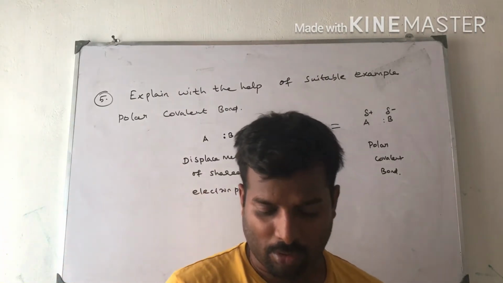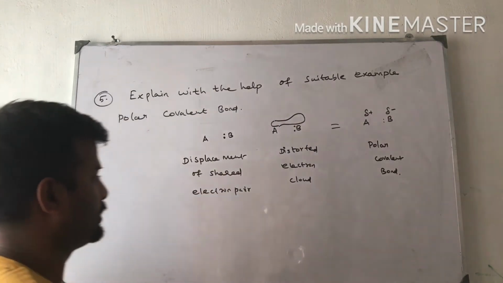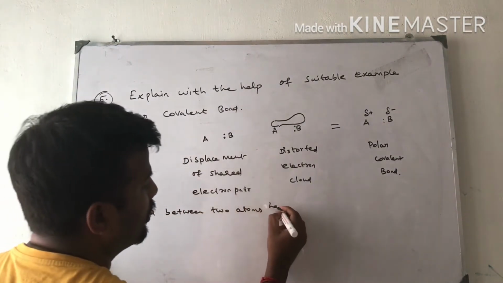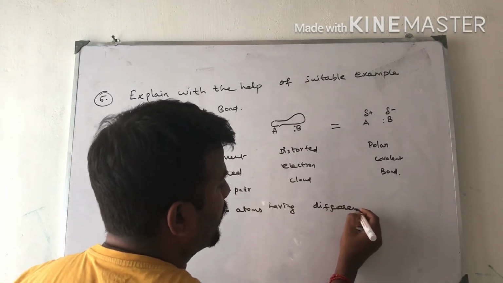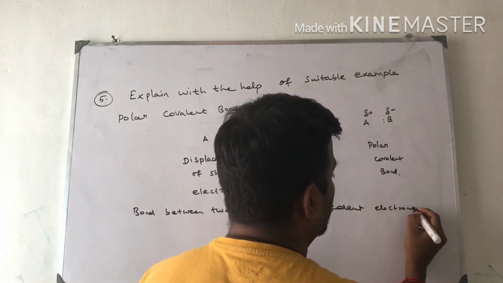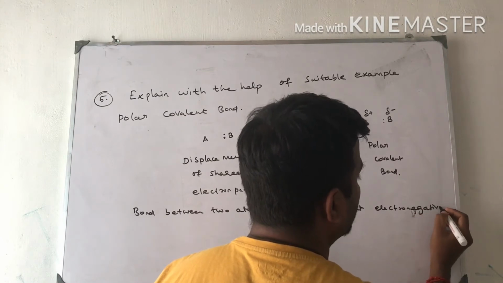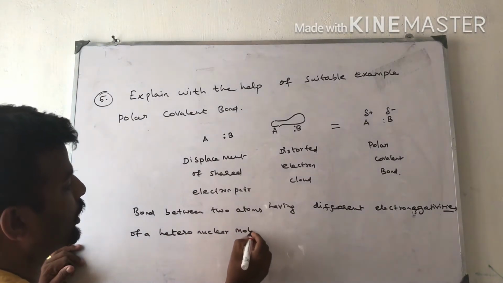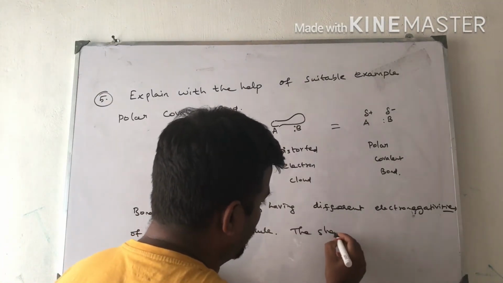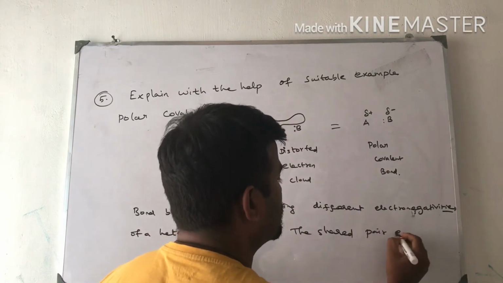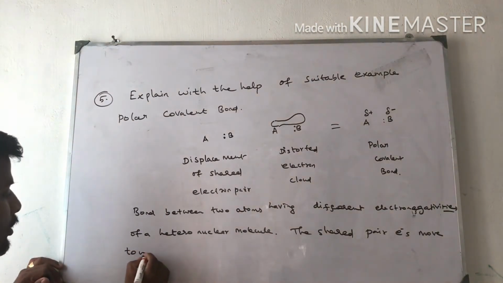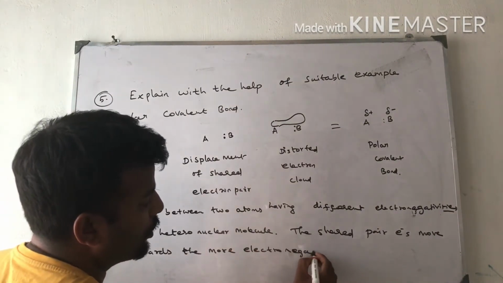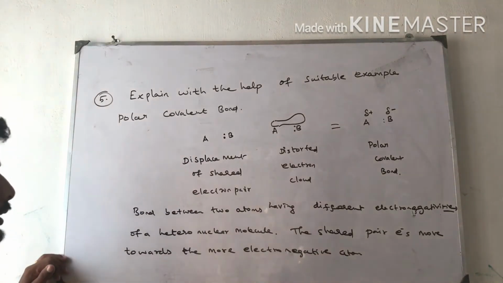The reason is, if a bond is formed between 2 atoms having different electronegativities, as in a heteronuclear molecule, the shared pair of electrons moves towards the more electronegative atom.